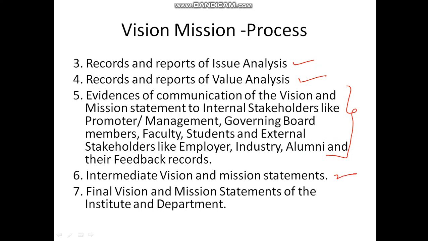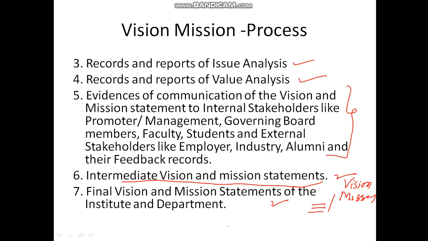At some stage, you have to come up with an intermediate vision and mission statement. And finally, once you have it, you can have a final meeting with your administrative people and heads of department, and come up with the vision and mission statement. Remember that a good vision and a good mission will be achievable if and only if you apply all these processes properly.